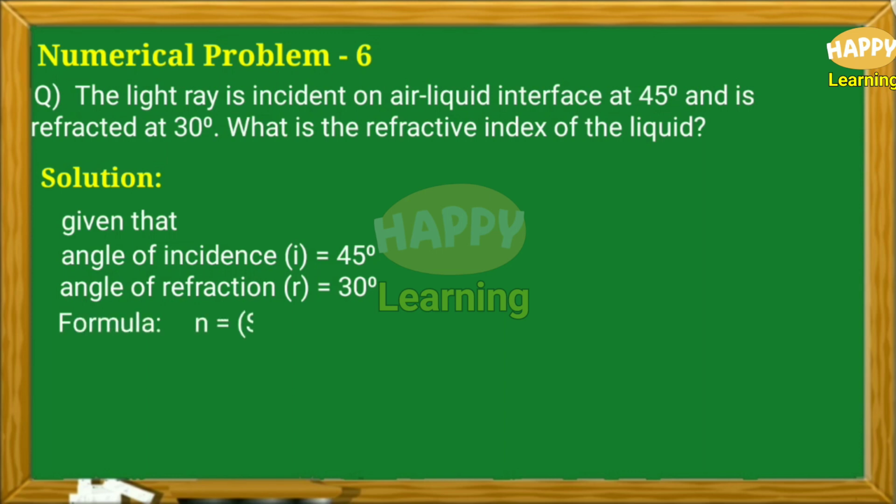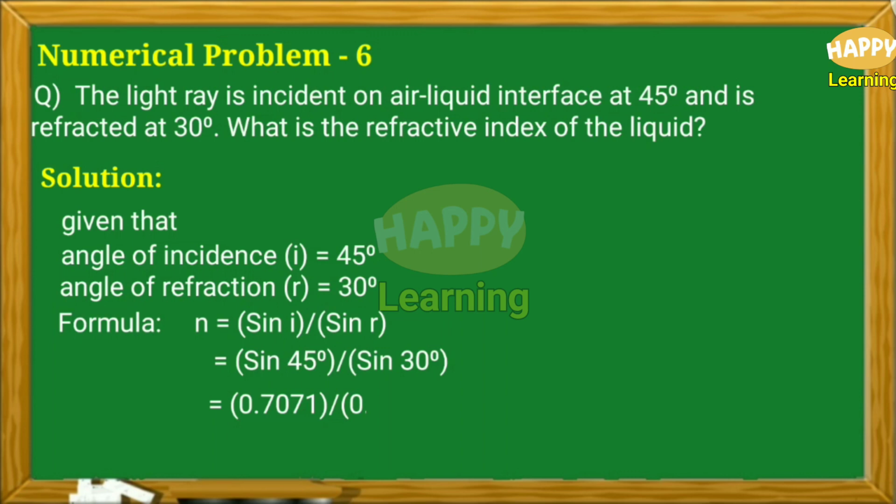Formula: N is equal to sin I by sin R. Substituting the values, N equal to sin 45 degree by sin 30 degree. From the natural sine table, sin 45 degree is equal to 0.7071. And from the same natural sine table, sin 30 degree is equal to 0.5. Then on simplification, N equal to 1.414.